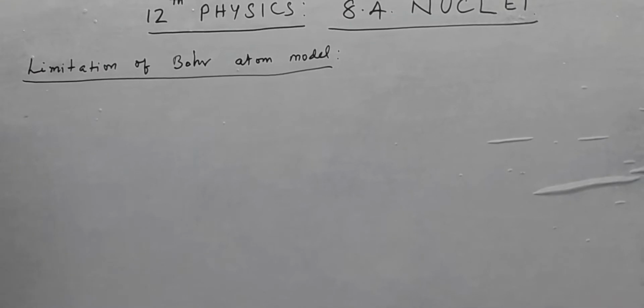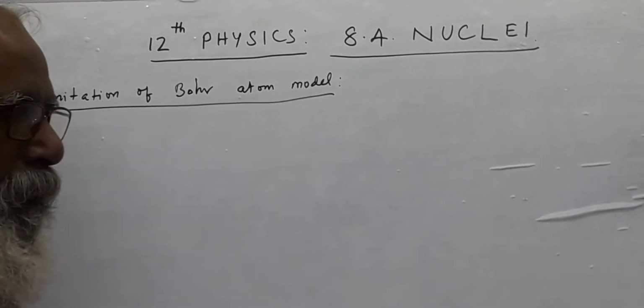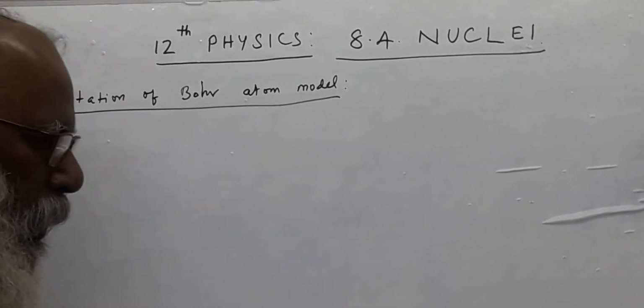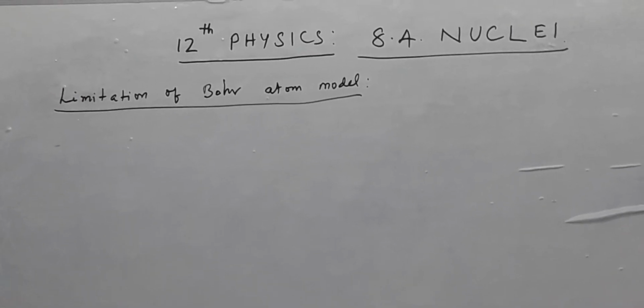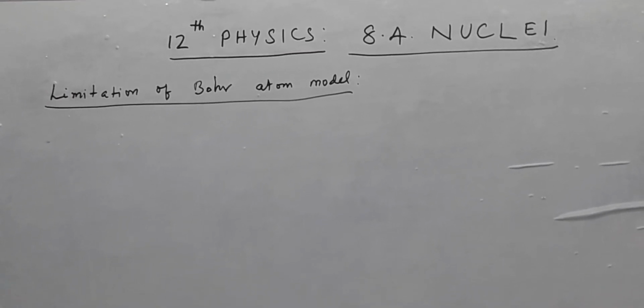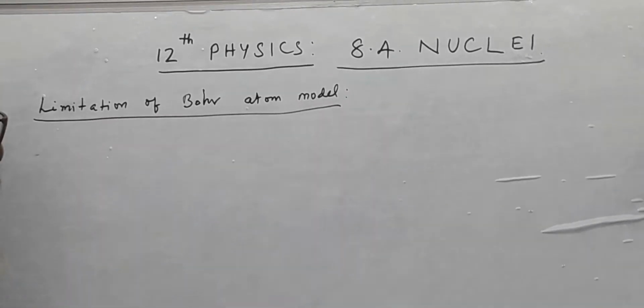Today we are going to see in 12th Physics 8.4 nuclei, the nucleus of an atom. Before going to see the topic, one famous 5 mark question that was asked very repeatedly in the annual examination: limitation of Bohr atom model.